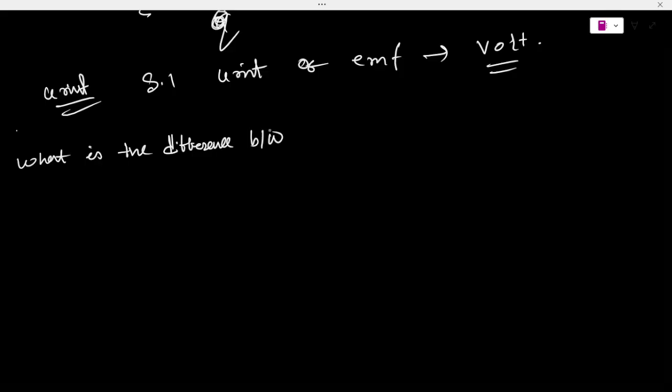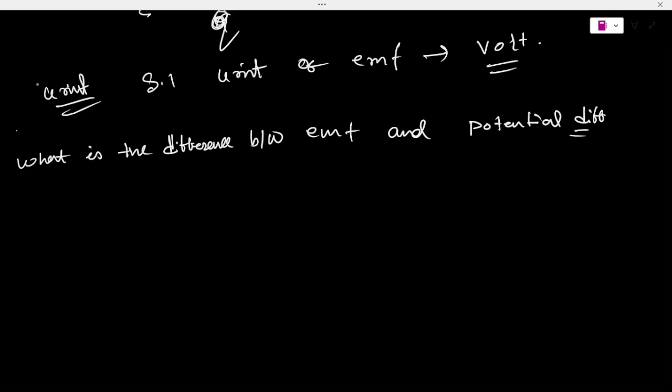Electromotive force is the work done by a source in taking a unit charge once around the complete circuit, whereas potential difference is the amount of work done in taking a unit charge from one point to another of the circuit.